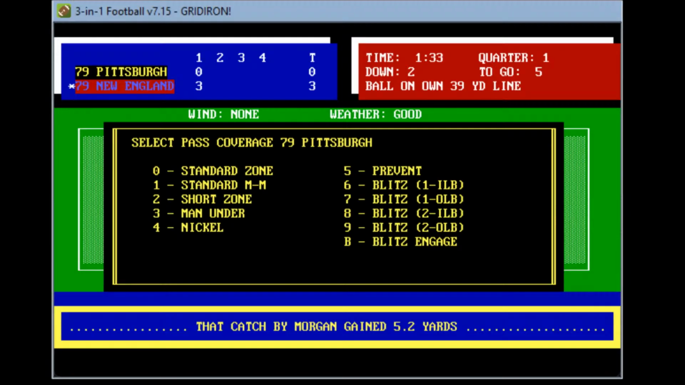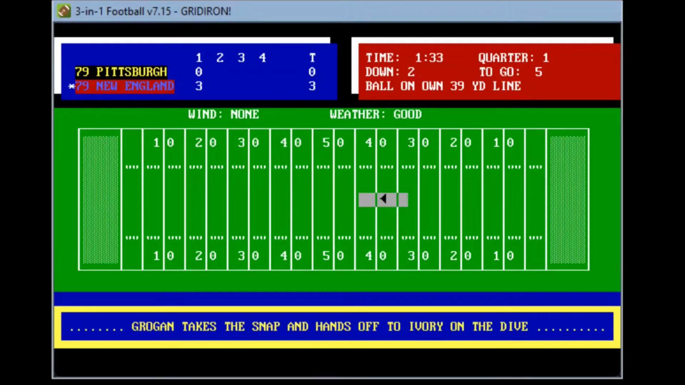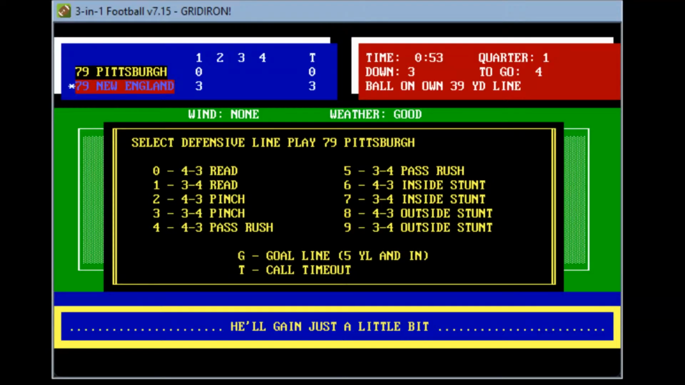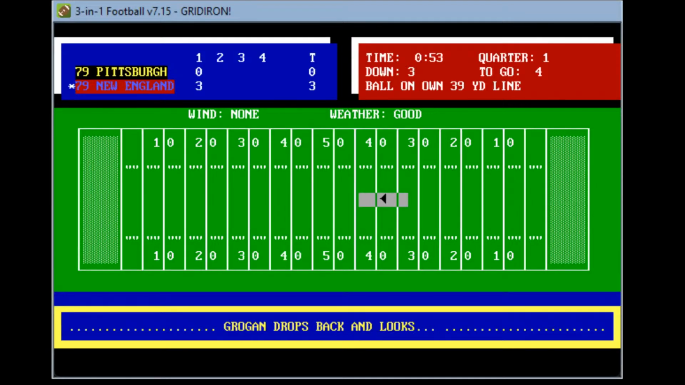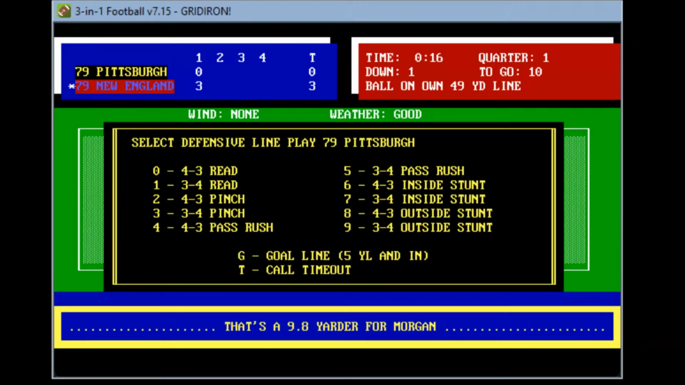And they will stay in their man to man. They're daring Grogan to beat him. Hands it to Ivory, just gains a little bit. Third and a long four. So Pittsburgh now will come out with high pressure on the pass rush. Drops back, looks, searching for Morgan. He looks, completes the Morgan to 49. Gain of 9. That's a first down, Patriots. So first down and 10 from their own 49-yard line. This will probably be the last play of the first period.